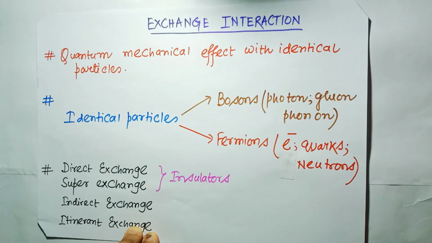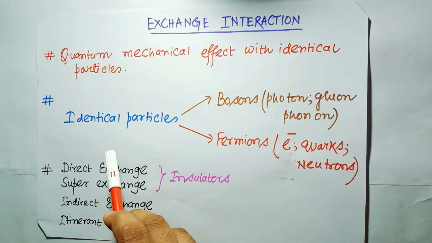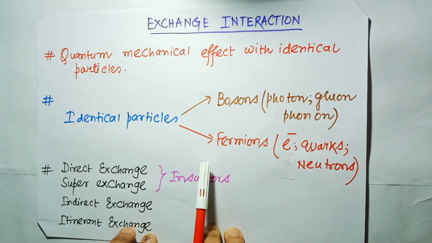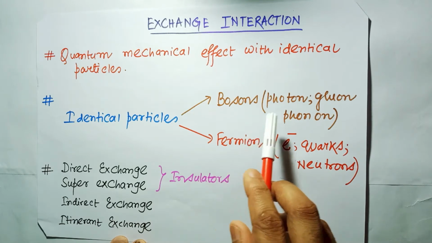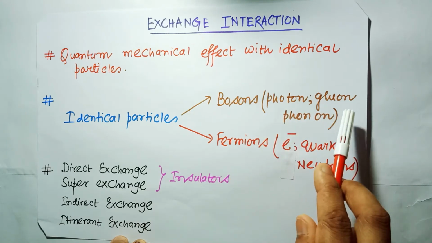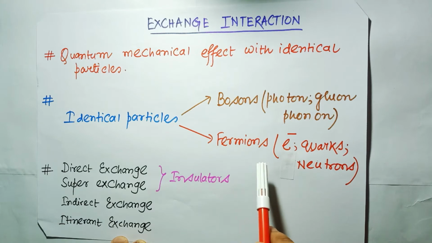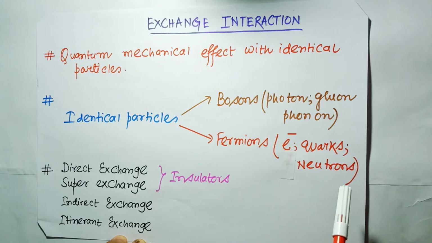Now, identical particles means the bosons like the photons, gluons and the phonons, which can share the same quantum state, and also the fermions like the electrons, quarks and the neutrons, which are unable to share the same quantum state due to the Pauli exclusion principle. So the identical particles are of two types, one is the bosons, another one is the fermions. In the list of the bosons there are photons, gluons and the phonons. In the list of the fermions there are electrons, quarks and the neutrons.